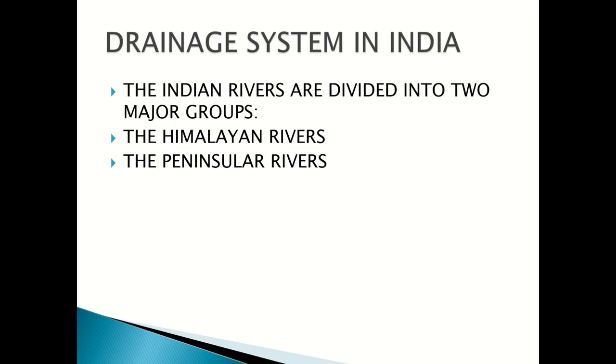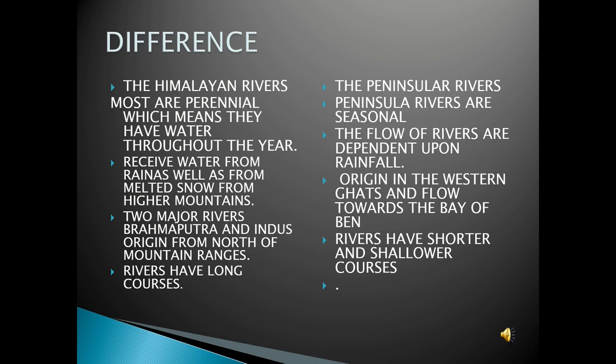Now we come to the drainage system in India, that is the Himalayan rivers, which comprise the northern part of India, and the peninsular rivers, which cover mostly the Deccan, the southern part of India. There is a difference between these. Most Himalayan rivers are perennial, which means they have water throughout the year.